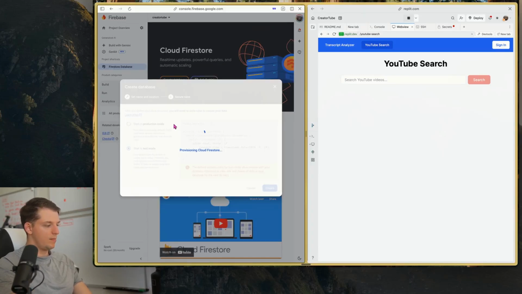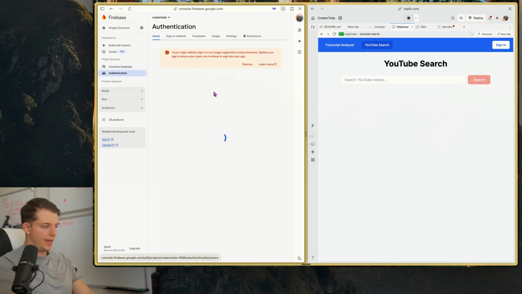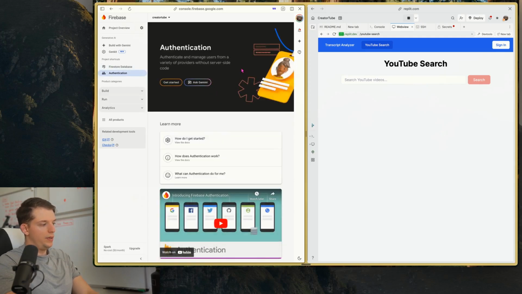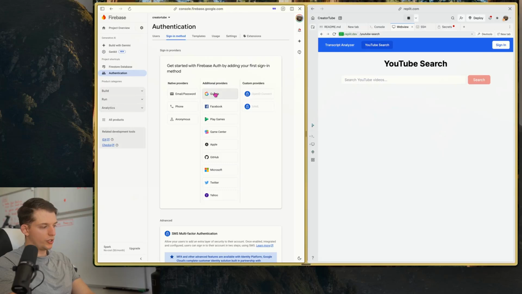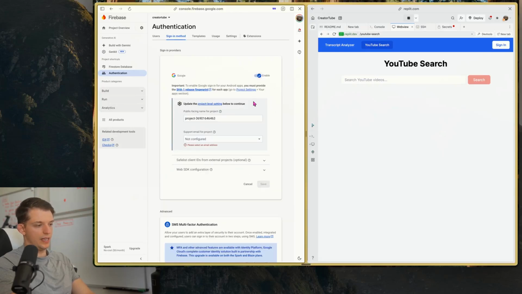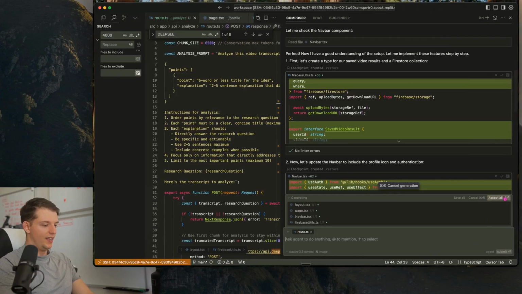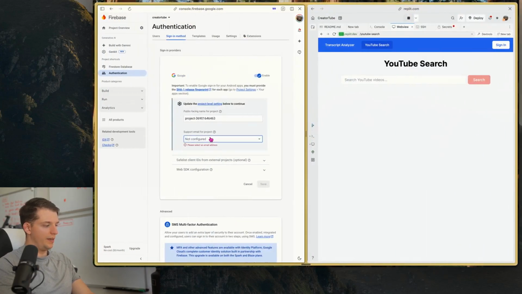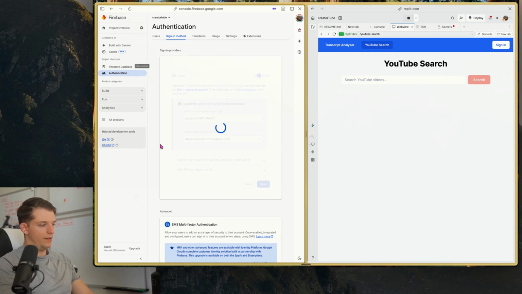And we're going to do the same thing with the authentication, or something quite similar. We're going to go to authentication, and we have to be able to have people sign in with their email. So we're going to hit get started, and we're just going to have Google for now. We're going to enable, so this allows people to sign in with Google. And you see here, the sign in button was already added by the agent. And so I'm just going to hit accept all real quick, but we're not done. Just add in whatever email that you set up Firebase with will be the automatic email for this help email.